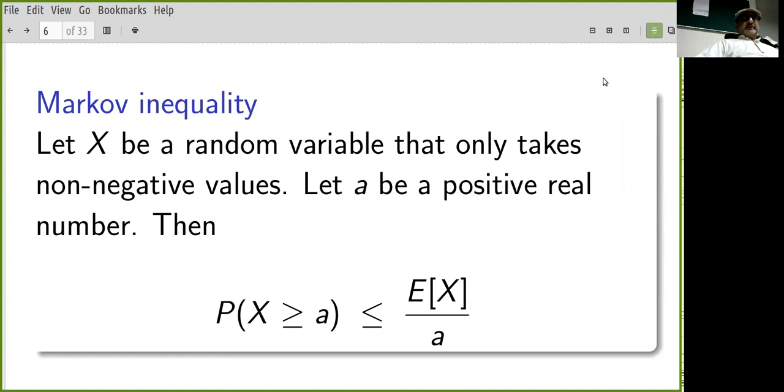So what's the probability that X is greater than or equal to, for example, 10 times the expectation? Markov says that that's less than or equal to 1/10. Again, it's a remarkable result because it doesn't rely at all on the nature of the random variable. This is just any random variable that is not taking negative values.